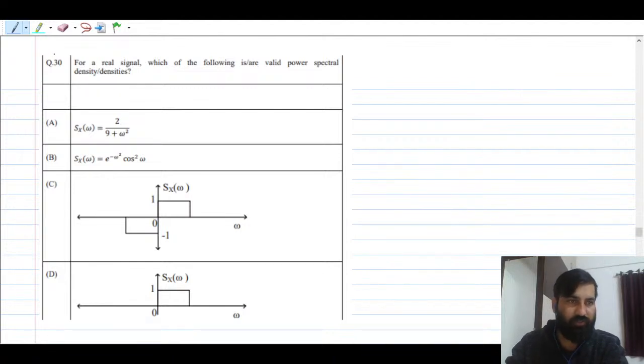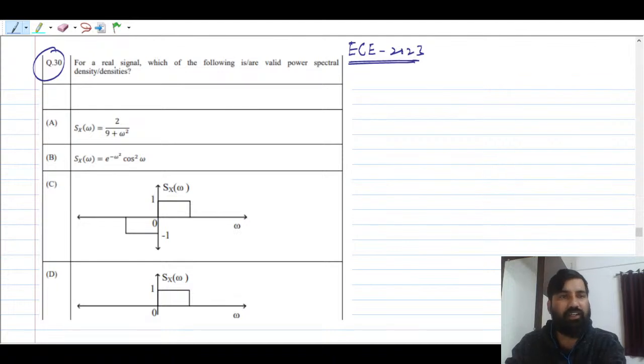So the very first question was there in communication system for electronics and communication in 2023, right? This question was from random process and random variable. So without spending much time, we will solve the question. For a real signal, the moment they have given real signal, this is very, very important. For a real signal, which of the following is a valid power spectral density? So they are just asking what is a valid power spectral density.